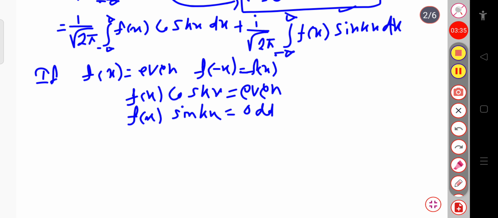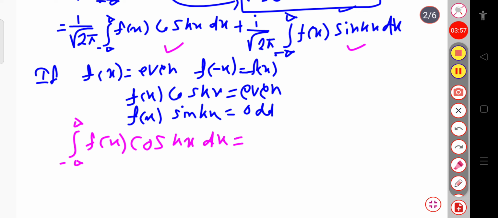Now see, we have to calculate these two integrations. For the first integration, minus infinity to plus infinity of f of x cosine kx dx, since f of x is even and f of x into cos kx is an even function, this integration over minus infinity to plus infinity becomes twice the integration from 0 to infinity of f of x cos kx dx.